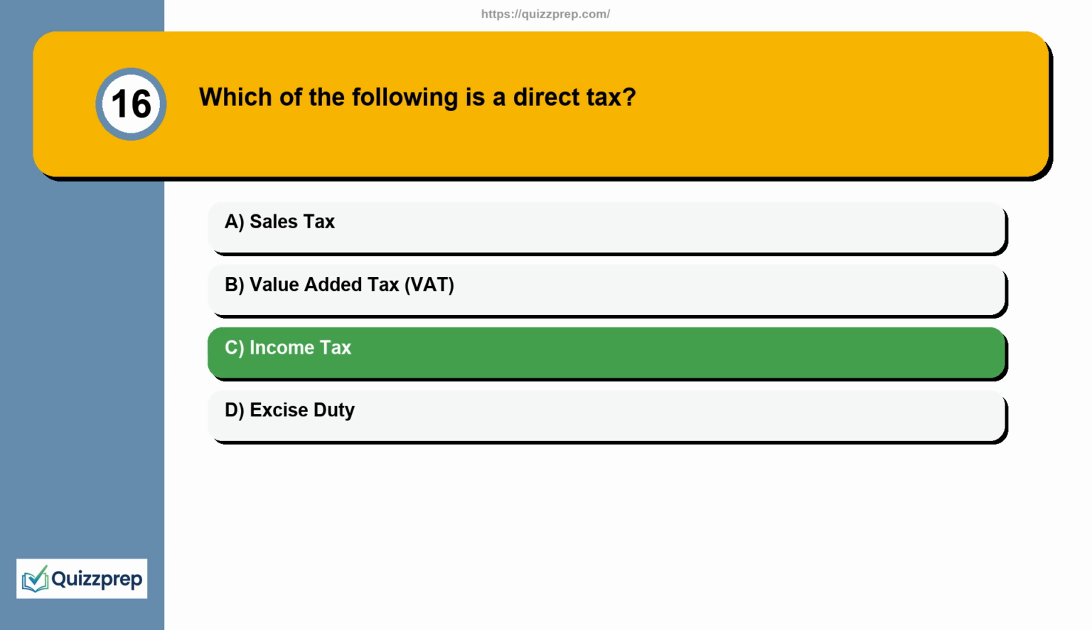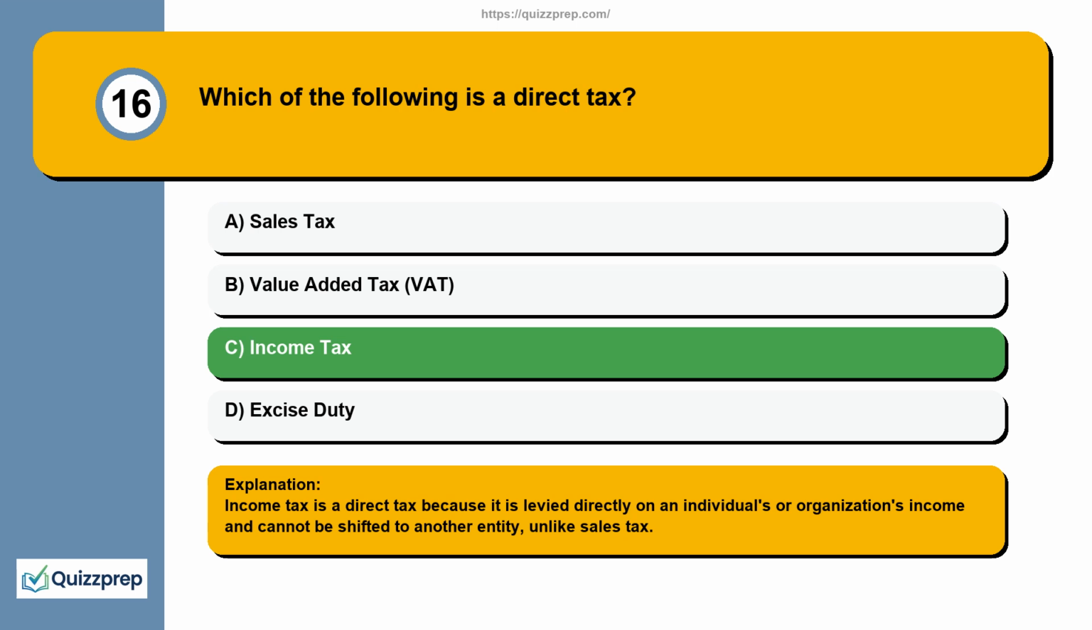Income tax. Explanation. Income tax is a direct tax because it is levied directly on an individual's or organization's income and cannot be shifted to another entity, unlike sales tax.